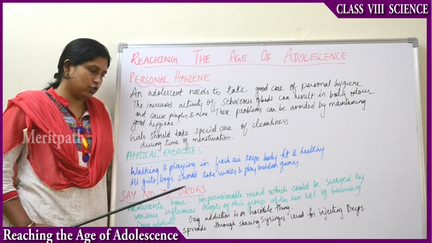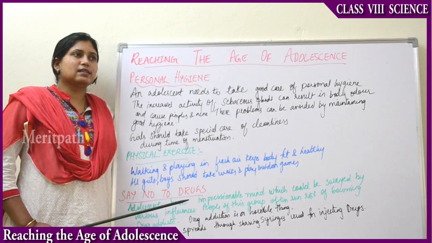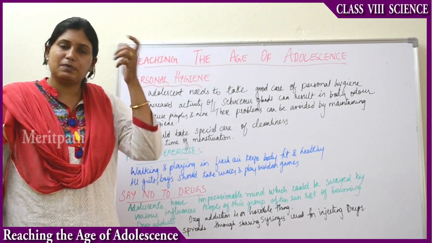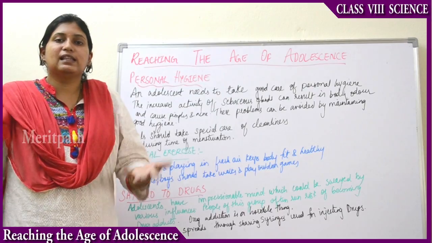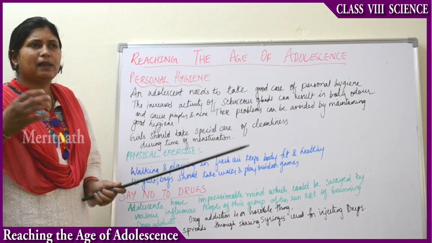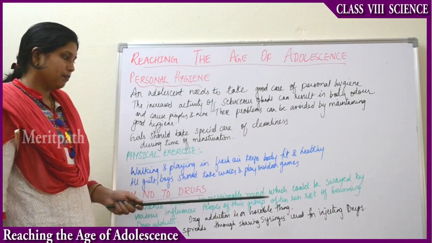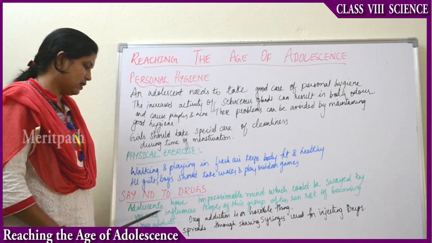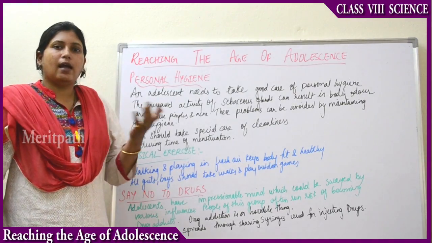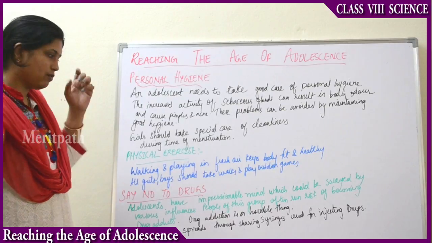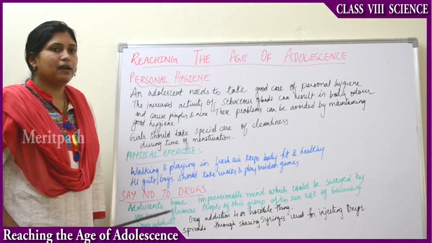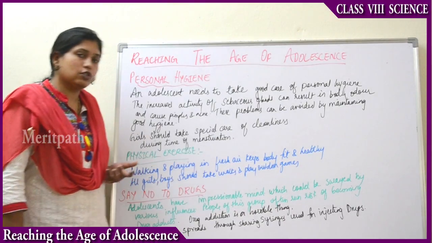Next, at this stage you should say no to drugs, because this is a stage where you will get easily impressed by other people. If somebody wants to teach you something or put something in your mind, due to the pressure you may easily accept those things. So adolescents have an impressionable mind, where people can easily influence you with pressure and it could be swayed by various people, situations and things we see on the internet. So people in this age group often run the risk of becoming drug addicts. At this stage there is a lot of chance of becoming a drug addict.